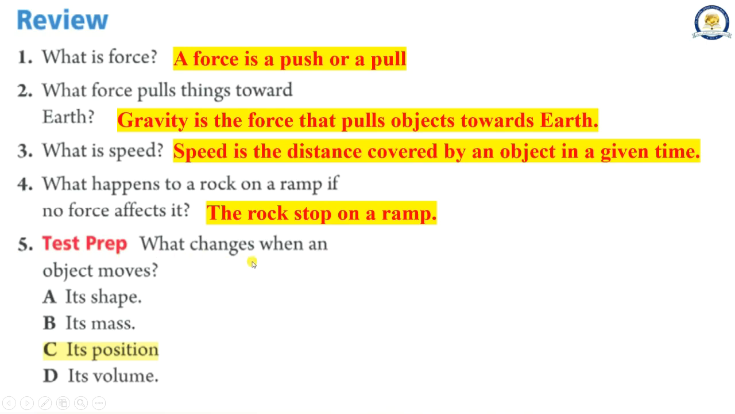5. What changes when an object moves? A. Its shape. B. Its mass. C. Its position. D. Its volume. The correct answer is C. Its position.